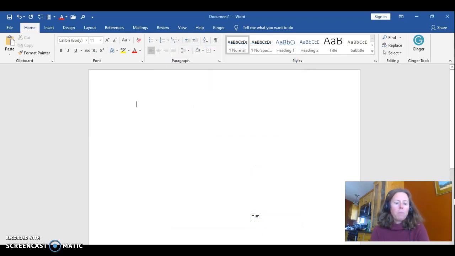The next thing I want you to remember to do is to indent the first line of every paragraph, and we typically do that by hitting the tab button. We only want it to tab in once, so you can see this is normal, this is tabbed in once. When we finish our paragraph and hit enter, some Microsoft Word programs automatically will tab in once you've done it for the first paragraph. Some don't. So make sure that you're only tabbed in one time for each paragraph. Make sure it's not doing it twice for you because you're hitting tab again, and make sure that you remember to do it if it's not defaulting to that after you do it the first time.